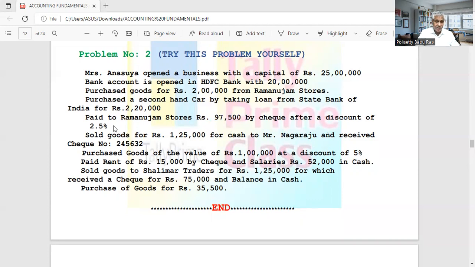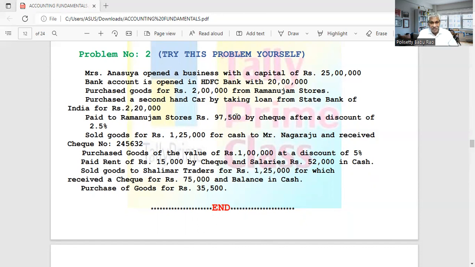Discount is 2.5%. Then how much will you pay? 97.5% you will pay. Okay. So 97.5% is paid and 2.5% is discount received. So here, this 97,500 rupees is 97.5%. If it is 97.5%, what is 100%? 1 lakh. Okay.